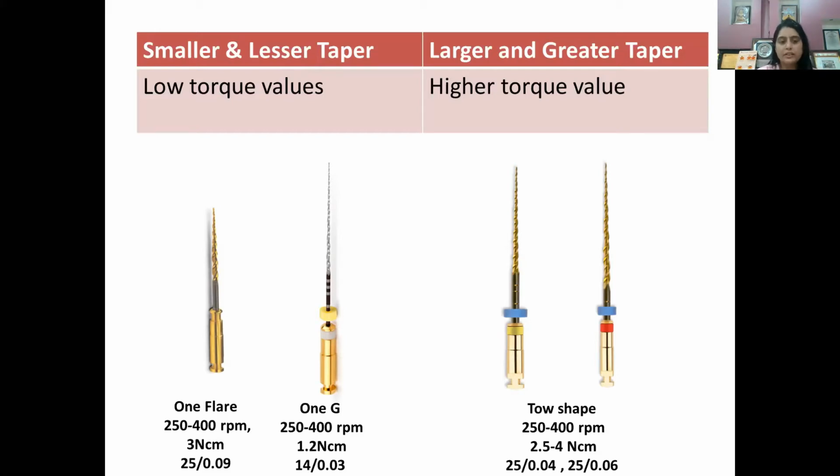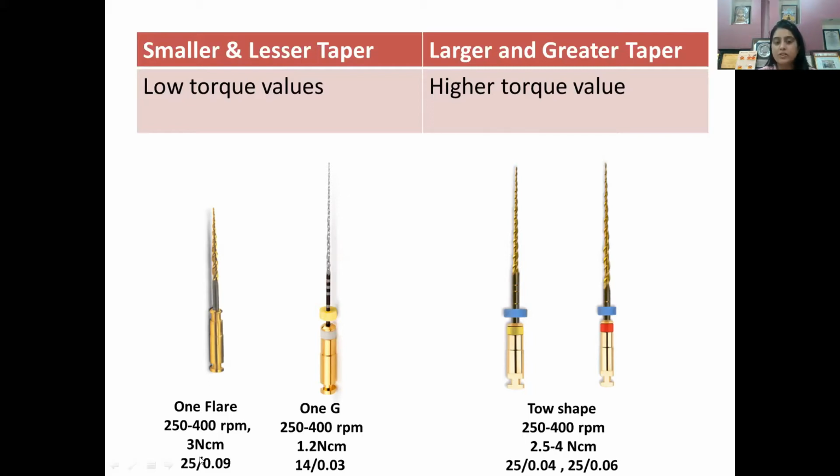All right. Now look at this. Downside, I'm showing you four types of files. The first file is One Flare. Okay, this is used to open the orifices or enlarge the orifices. Sorry, they are orifice openers or orifice enlargers. So they are basically sturdy files and they are wider, thicker files. So the tip diameter is 0.25 and the taper is 9%. At 9% taper, the file requires 3 Newton per centimeter torque value.